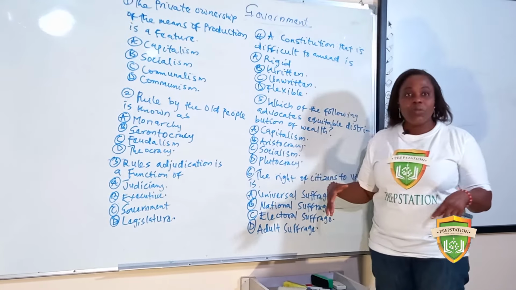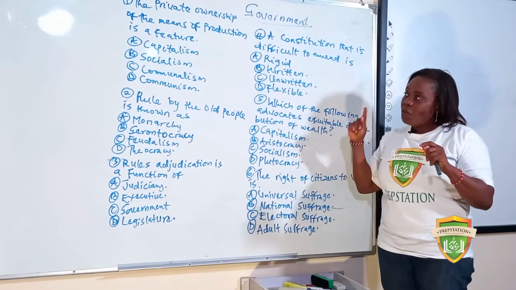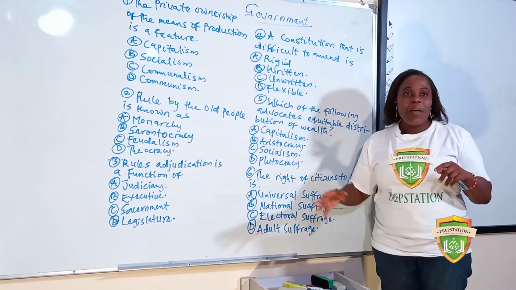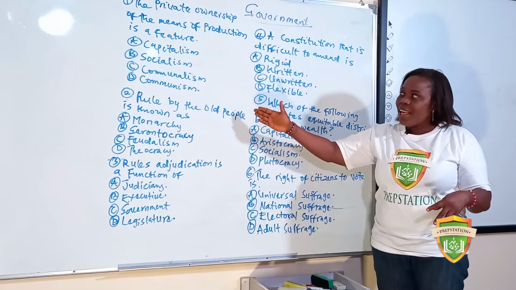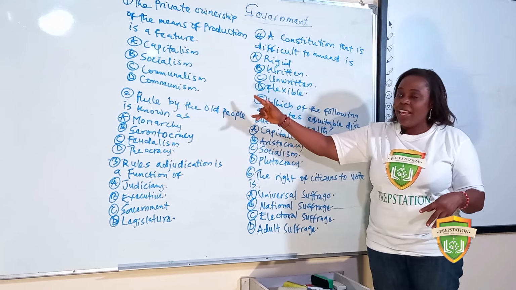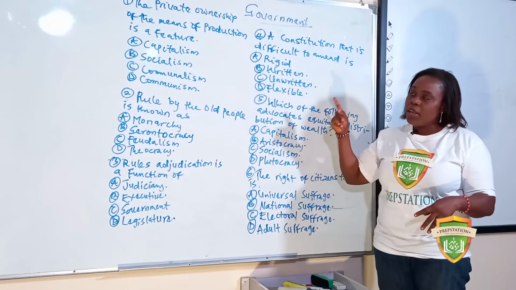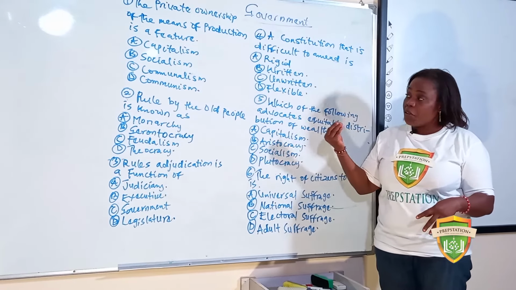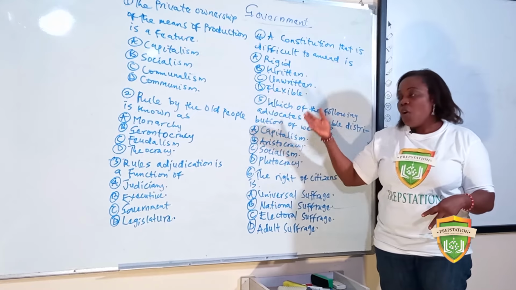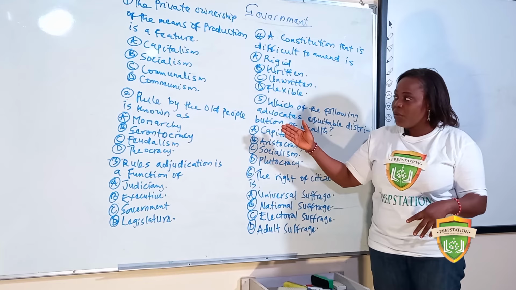Socialism has nothing to do with that. It has to do with collective ownership. Communalism has to do with the collective ownership of land and all that. So you see that the answer here is capitalism, private ownership of the means of production. So always go back, before you answer any question, you have to look at the definition of the words there. Go back to your definition, recall them and all that.